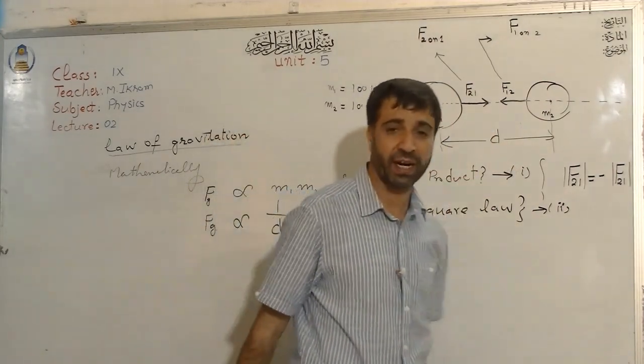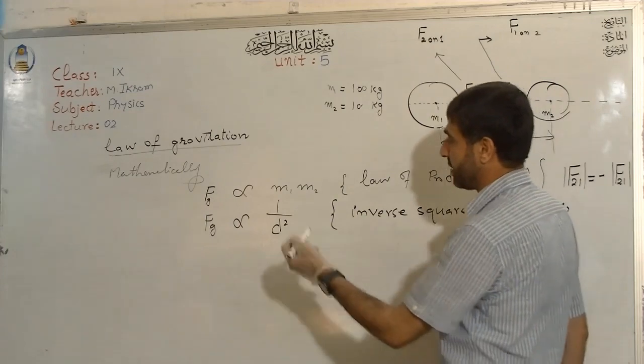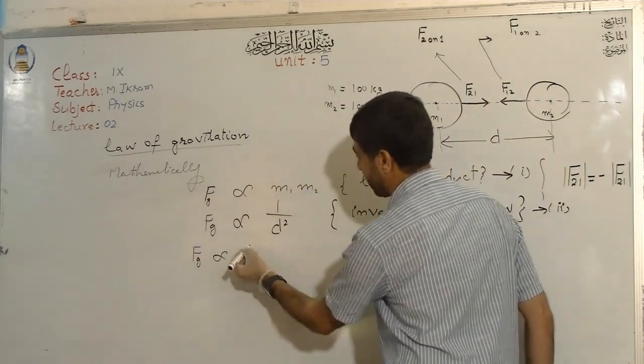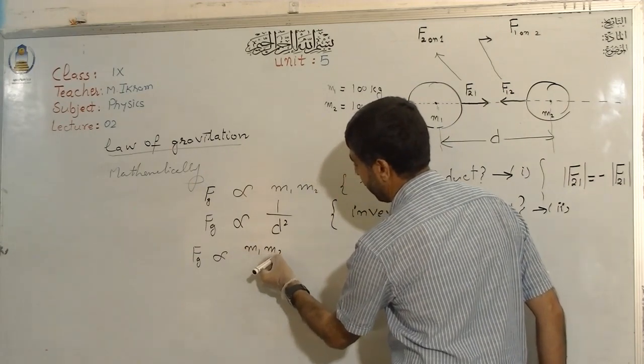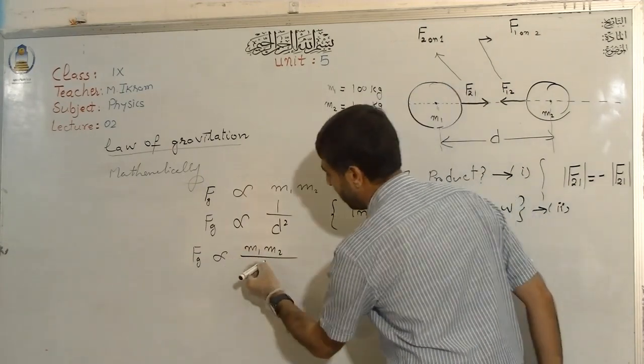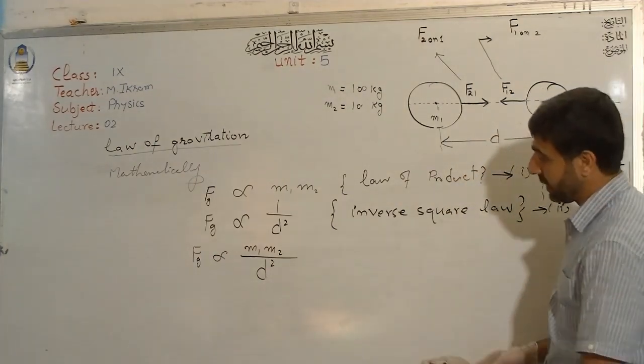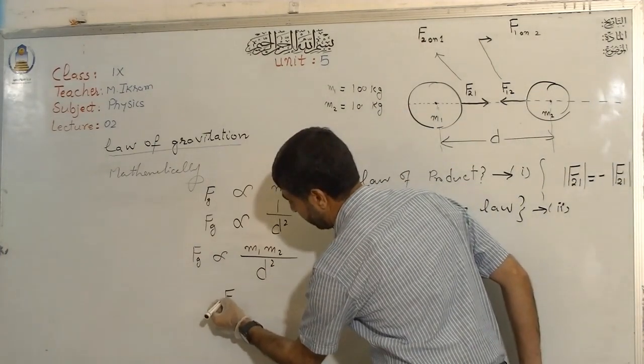Right? So let us combine these two equations into a single equation. This is m1, this is m2, and you see it is inversely proportional to d square. And let me make it like this, Fg.